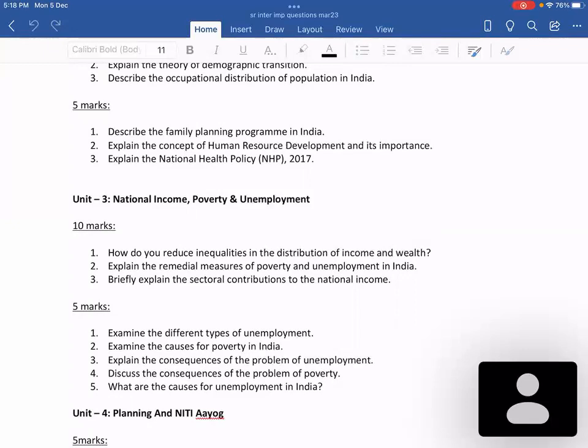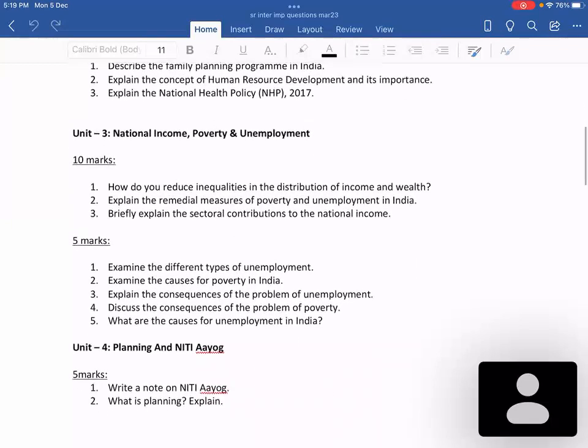Because the syllabus was changed in 2020, the textbook pattern and the pattern of question papers also changed slightly. If you check the textbook, this question has been given in the 10 mark section. That's why maybe the board exam is not asking this for 5 marks. It is possible that the same question can appear in the 10 marks, so that is the reason I have included briefly explain the sectoral contribution to the national income in the 10 marks.